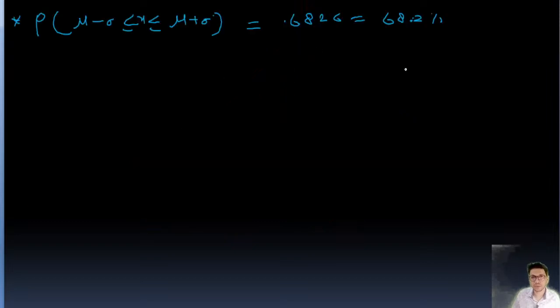This one you need to note down, and you need to memorize it, guys. Very important point.